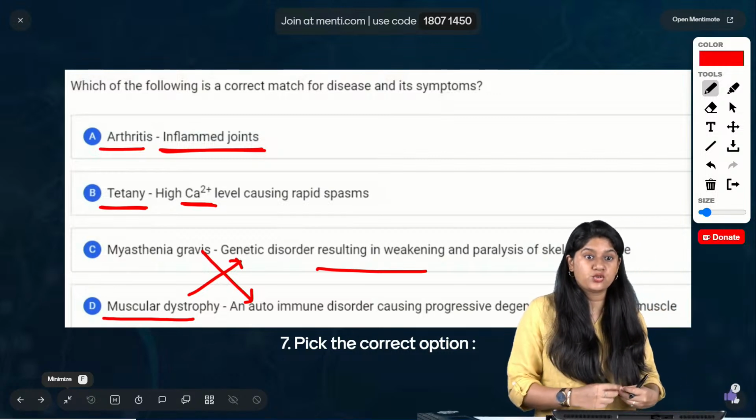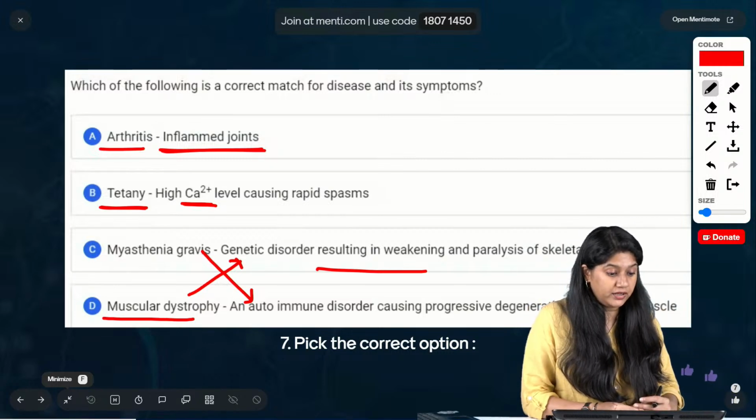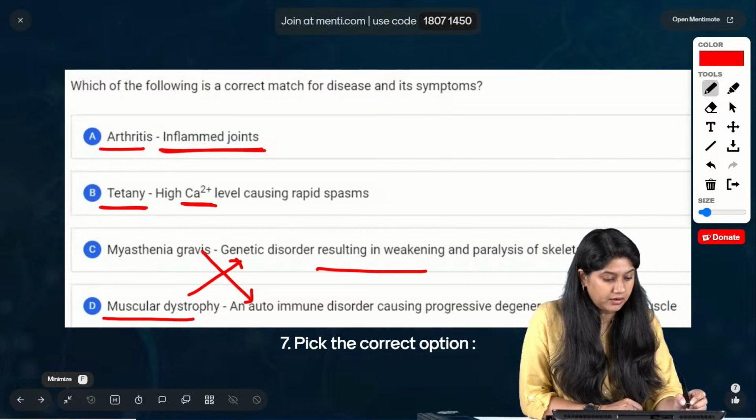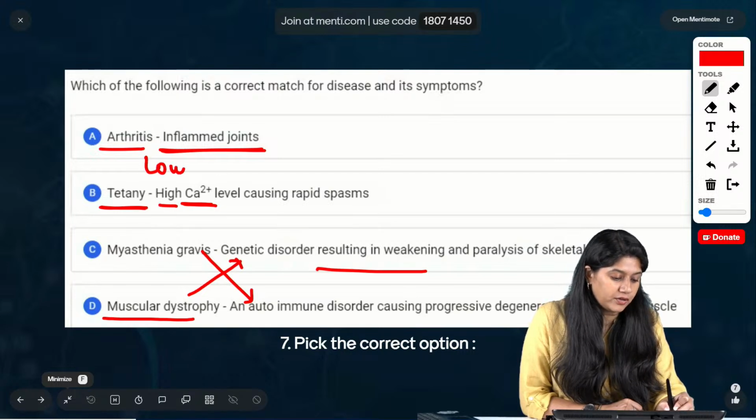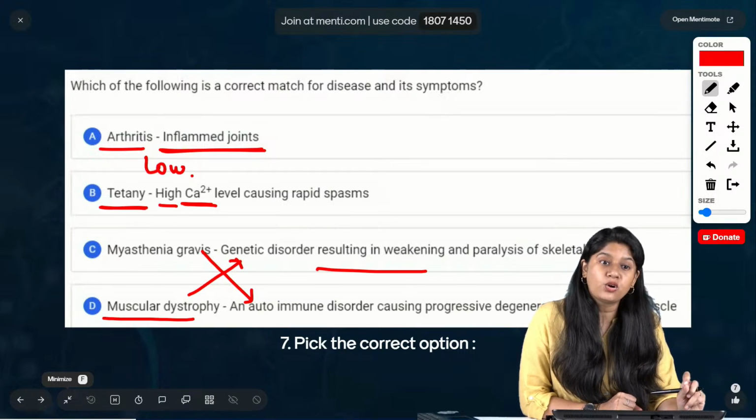Absolutely correct. Ashwini, you have opted for tetany. It should not be a high level, right? It should be a low level of calcium.